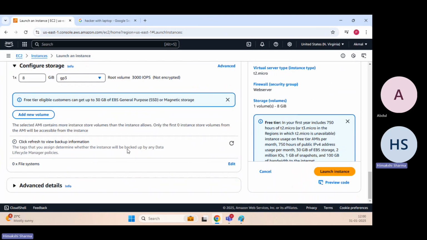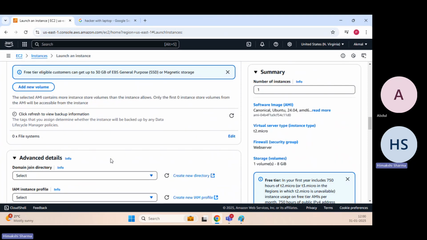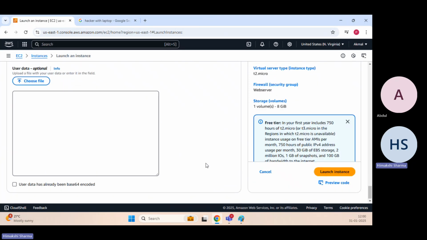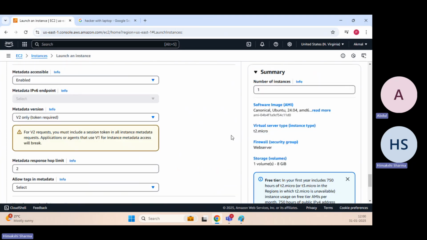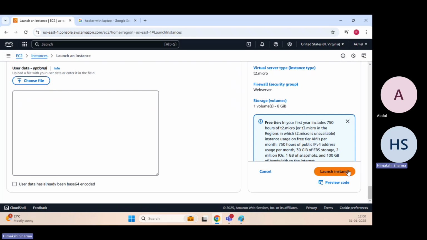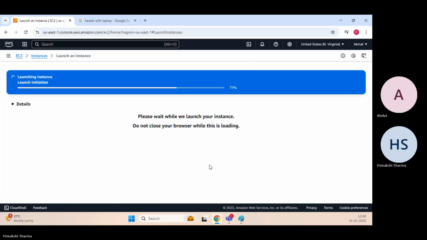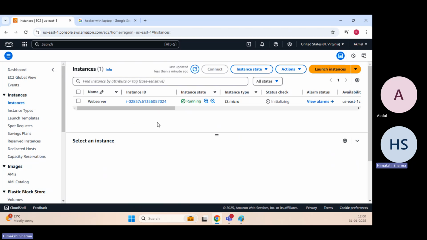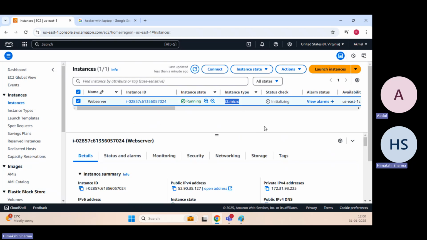I am good here. Here again, I could mention some startup scripts, but let's leave it. I'm not mentioning it here today; we will execute it by using the console. So I will click on launch instance. Now the instance has been launched. If I have a look here, I can see one instance running with t2.micro, and we don't have anything else. I am good.